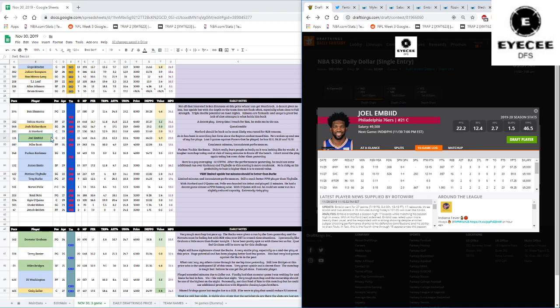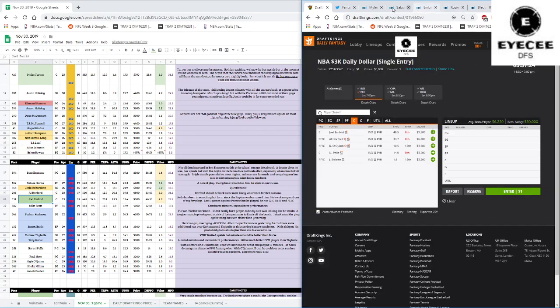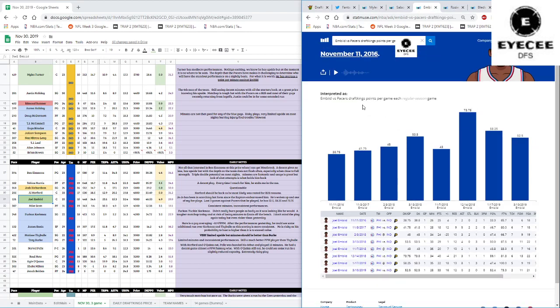It is a back-to-back, so the minutes are a little bit of a risk. It is a tough matchup against the Pacers, and Horford is going to be back, so that should reduce some of the usage burden on Embiid and provide him with some more help. With that said, Embiid is in a prime spot here to go out and smash. Embiid's actually had decent games against the Pacers throughout his career. He's had a 73-point game in the past, a couple of 50-plus games here. So I really like Embiid as a play here at this $9,500 price range, especially on a 3-game slate. I don't mind going to him whatsoever.